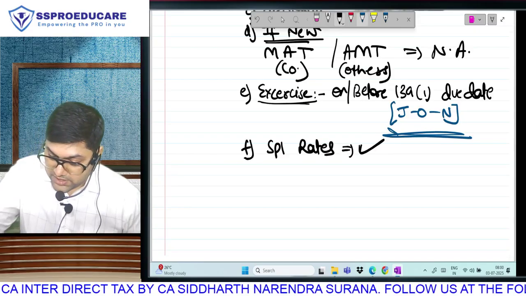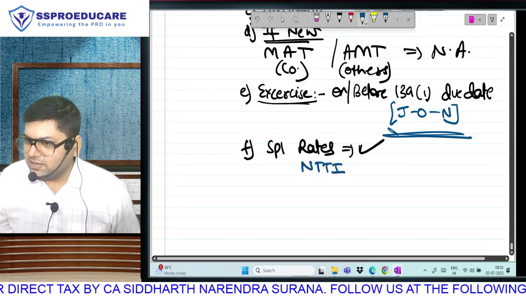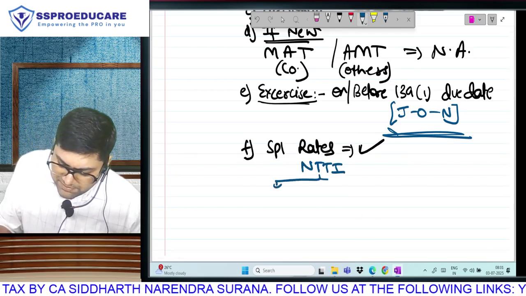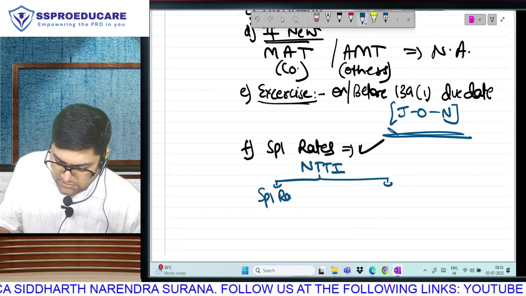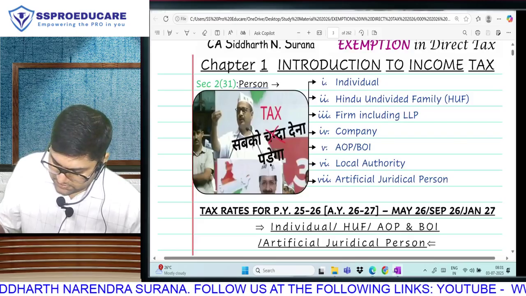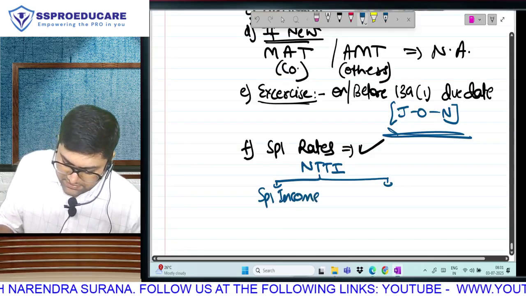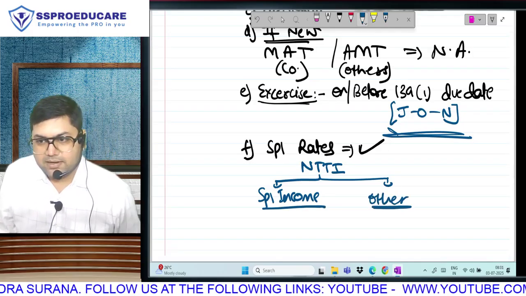What you need to understand is, you will compute net taxable total income. Net taxable total income will be divided into 2 parts. Special rates wala income can be called as special income, and we have normal income, other income. Correct है?